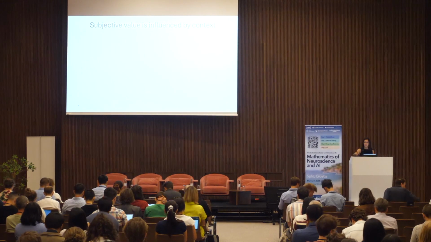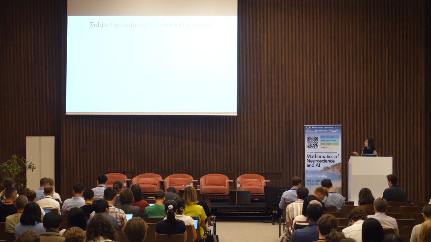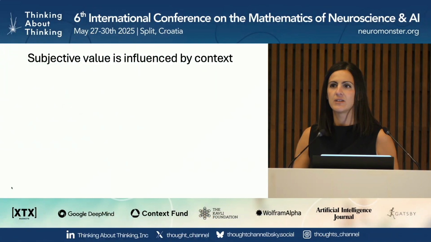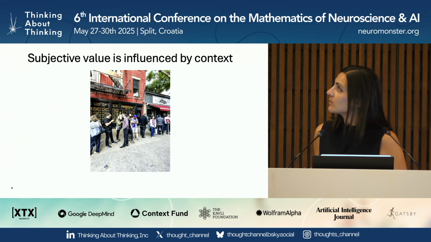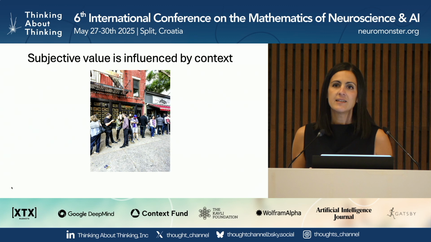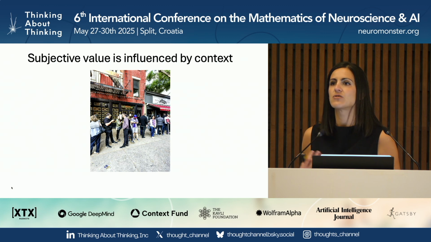So one of the main questions that my lab is interested in is how our subjective value is impacted by context. Just to give a really explicit example, this is a picture of people waiting in line for a restaurant in New York City, and how long they're willing to wait, and accordingly how much they value the restaurant, is going to be strongly sensitive to the local context.